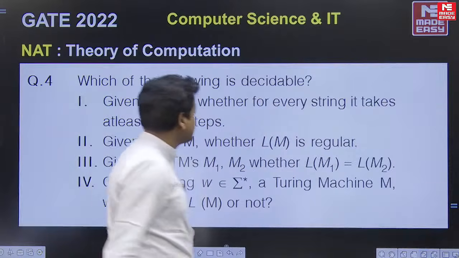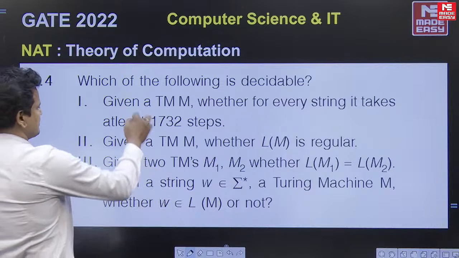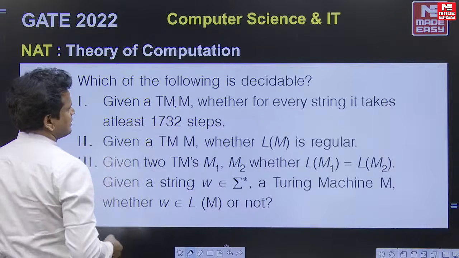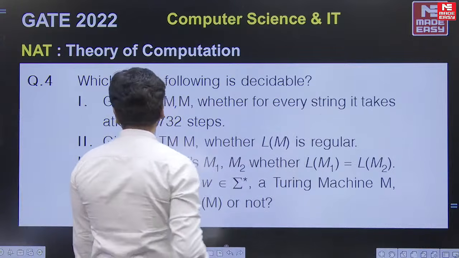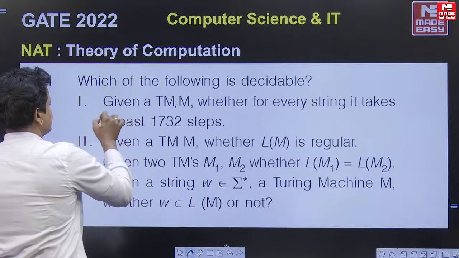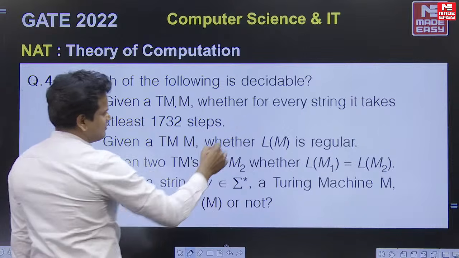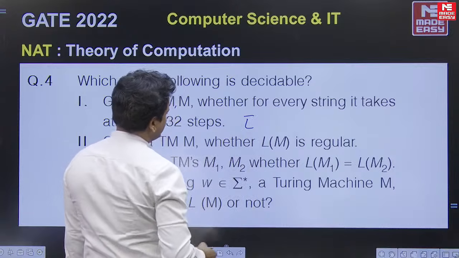Next, which of the following is decidable? First, given a Turing machine M, whether for every string it takes at least 1732 steps. I am taking this language as L, and I am taking the complement. What is the complement of this one?